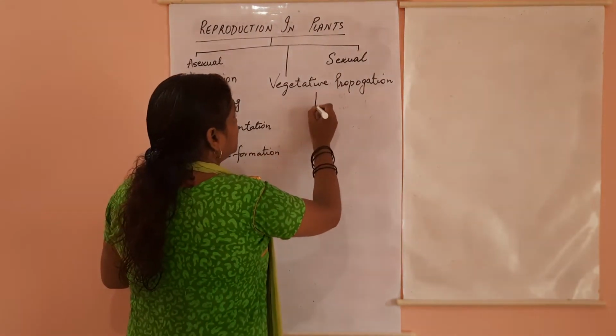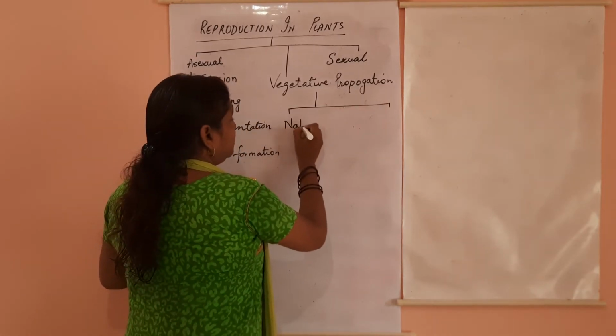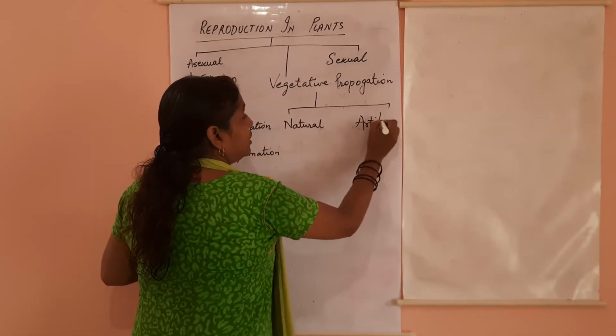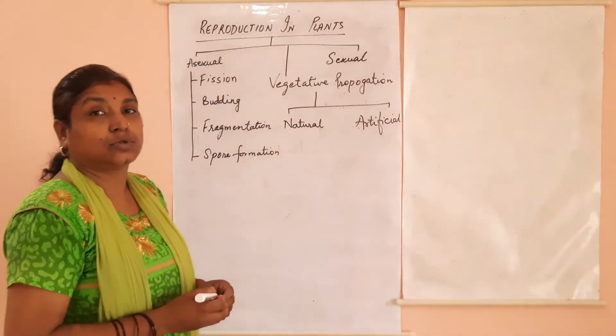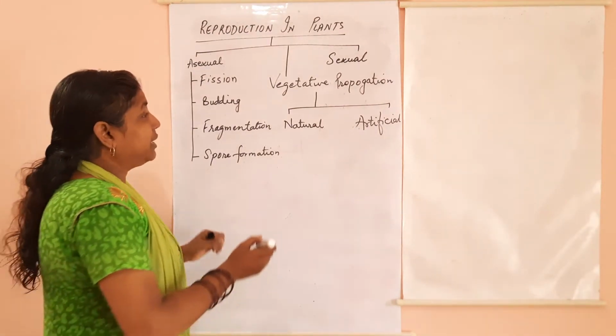Vegetative propagation is also of two types. One is the natural method and the other is the artificial method. We can carry out vegetative propagation artificially also. And what are the types of natural method?